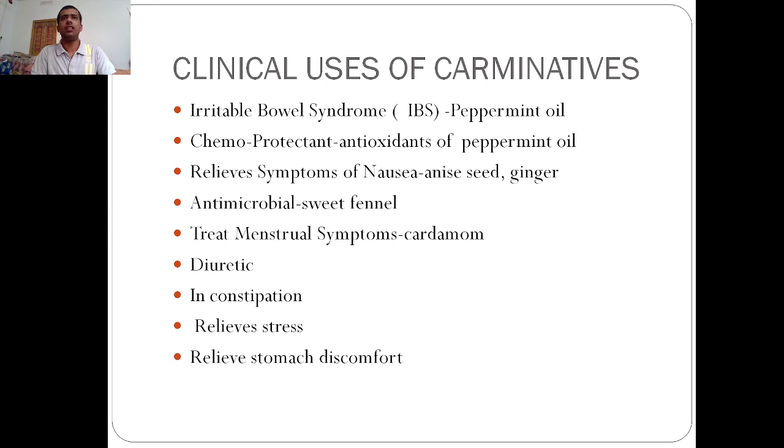Then clinical use. There are many clinical uses of the carminatives. They relieve the symptom of nausea, mostly with anise seed or ginger. They help in diuresis. Then they help in constipation. They relieve stress. But they are mostly used in irritable bowel syndrome, also called IBS, mostly with peppermint oil. They also act as chemoprotectants, mainly by the antioxidant function of peppermint. They are somewhat antimicrobial also, mostly with sweet fennel, and they are also used in constipation.